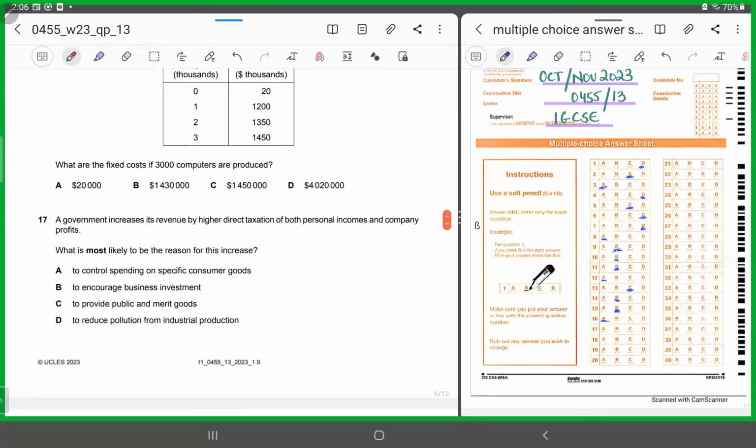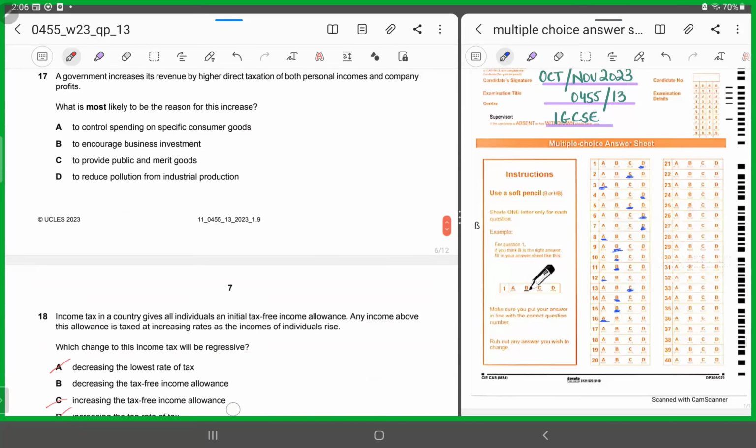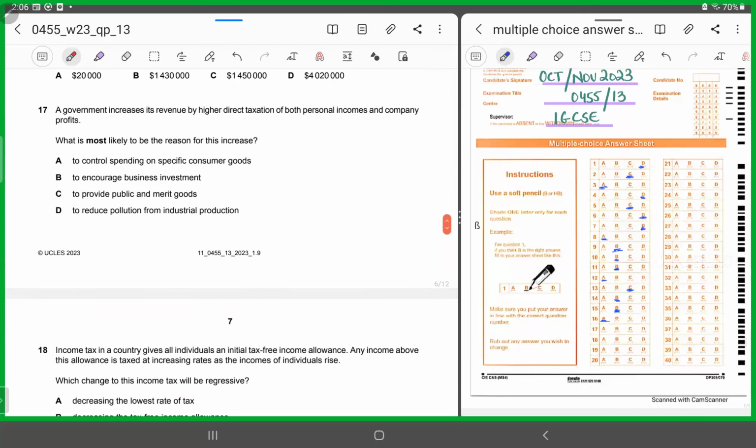All right, number 17. Number 17 says a government increases its revenue by higher direct taxation of both personal incomes and company profits. What is most likely to be the reason for this increase? Now, we all know that the government imposes taxes, and in this case, it has imposed taxes to generate higher revenues, on individual incomes as well as on company or corporate profits. Now, they're asking what could be the reason behind the government taking this action?